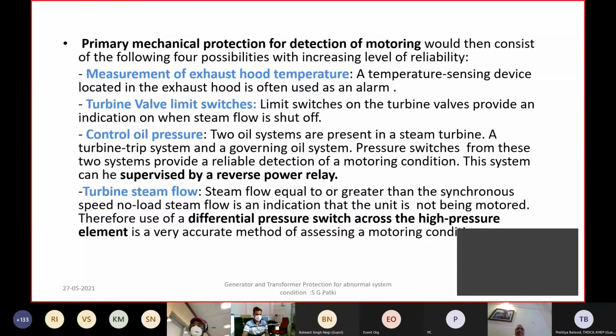So it is also a practice to have a parallel logic which gives a time delayed backup action. What is done is, as far as the control valve closing is concerned, the limit switches will give the status, though the control valve might be leaking and steam may be passing to the turbine. The position of the control valve can be used as a parallel logic with a time delay to initiate the trip on reverse power mode.